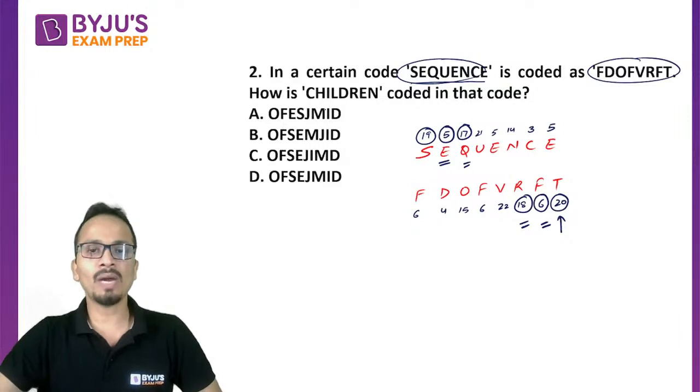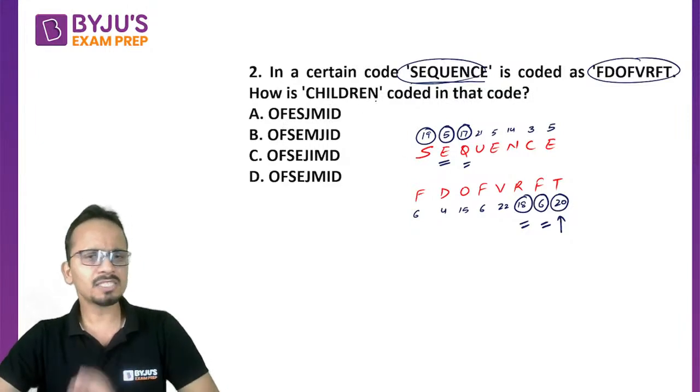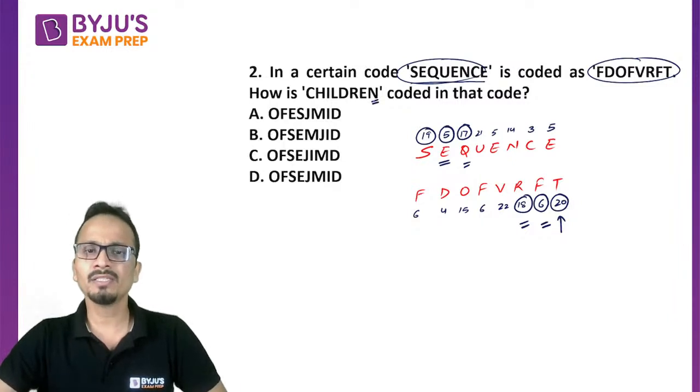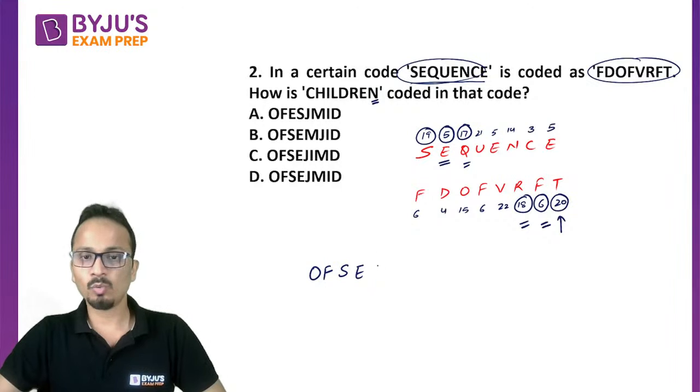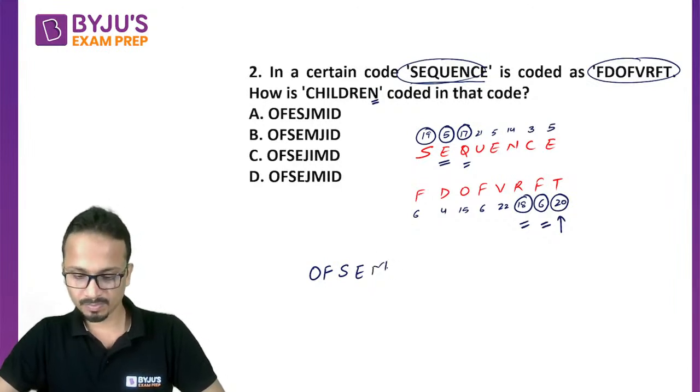Now I'll do the same thing with children. So let's start from the last letter. N, the next alphabet will be O. After E comes F. R will become S. Then D will become E. L will become M.